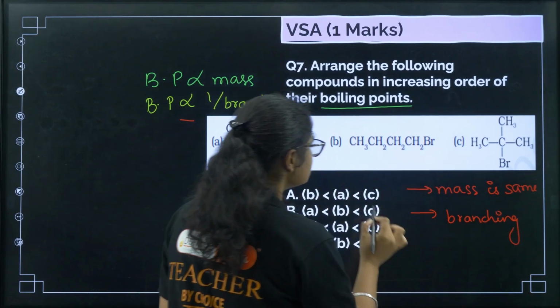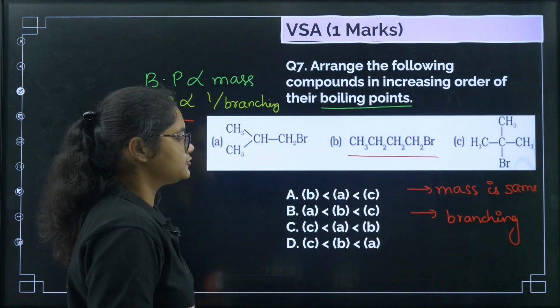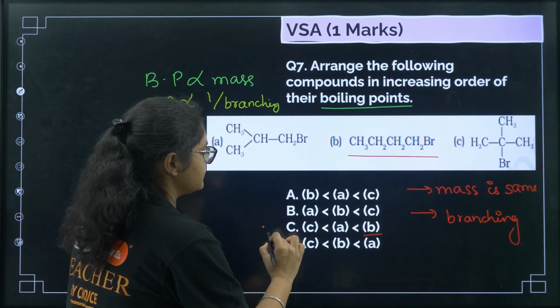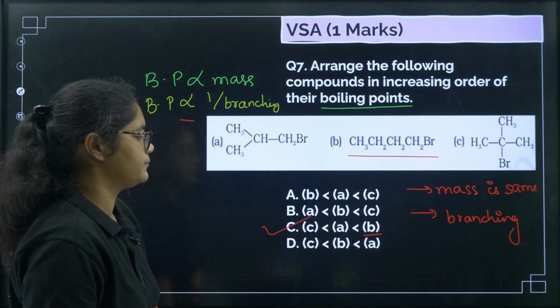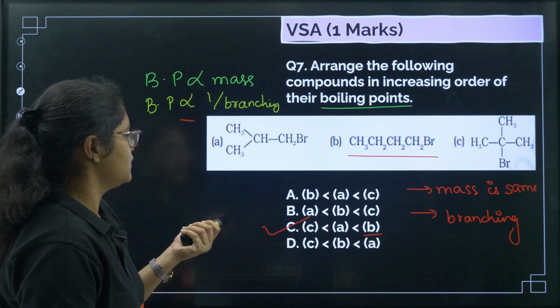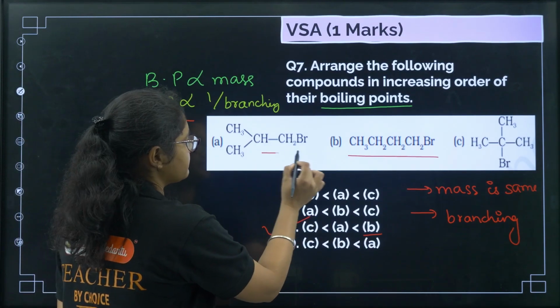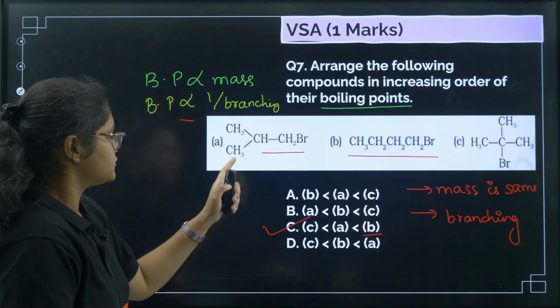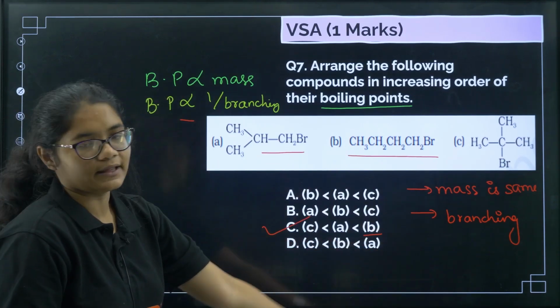Right? So this is the linear chain B, so its boiling point will be maximum. So you can see only one option is there, so that is why option number C here. Okay, clear? Next you can see after B this one will come, because here less branching is there, here more branching is there. Okay, so least one will be C, then A, and then B.